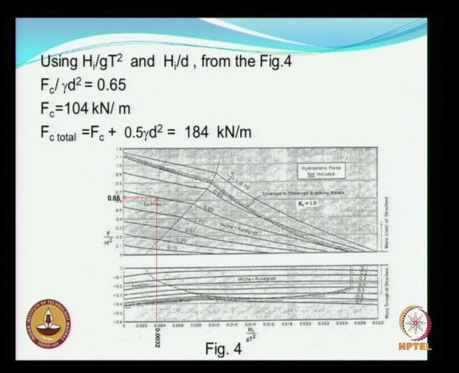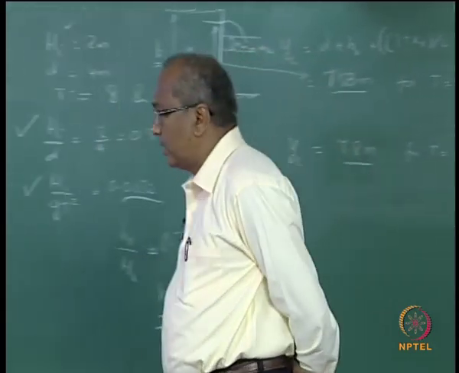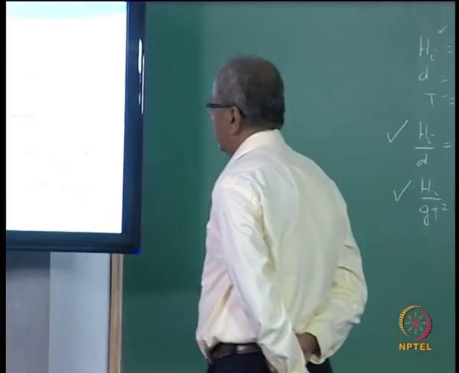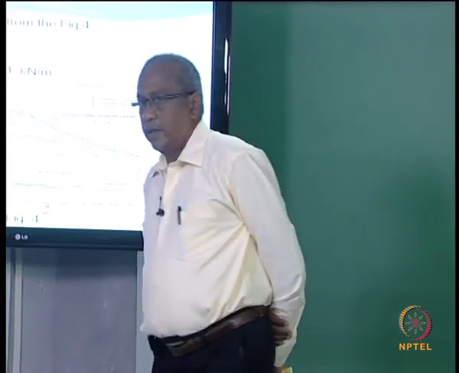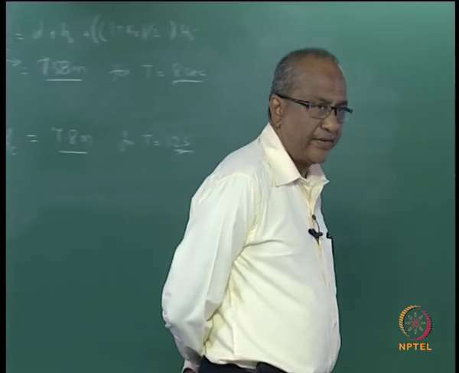Okay. After getting that value, since it is a crest, I have a subscript F subscript C, C indicating crest. So when you calculate this, this is coming to 104 kilonewton per meter. Fc total can be easily calculated, Fc plus 0.5 into gamma D square.